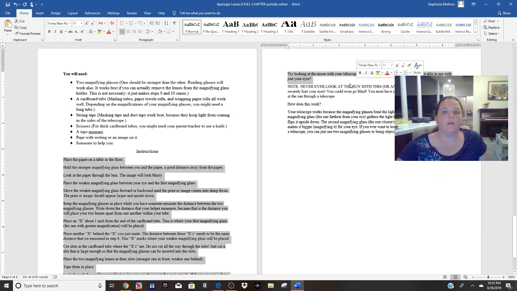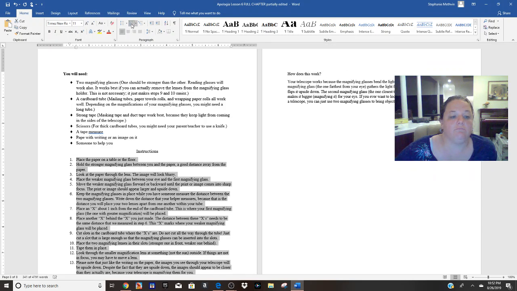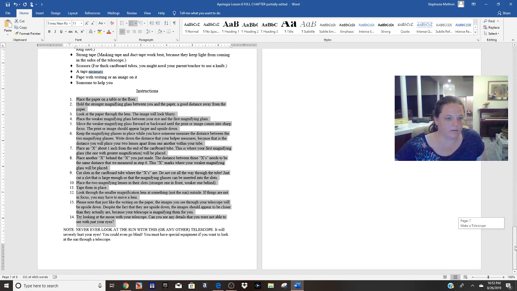Okay. And then we want to number these. That's nothing special. These are just plain old 1 period, 2 period, 3 period. So we're going to click the numbers. You can just click it, and that'll put it in the same order that they have theirs. So there's a single spaced, no special anything. I actually think I may have gone a little bit too far. Oh, yeah, here it is. Okay.